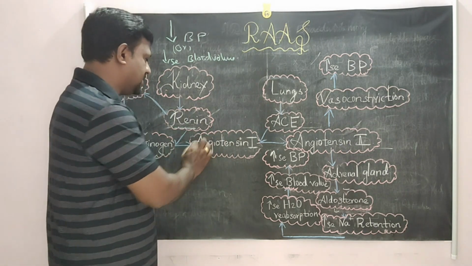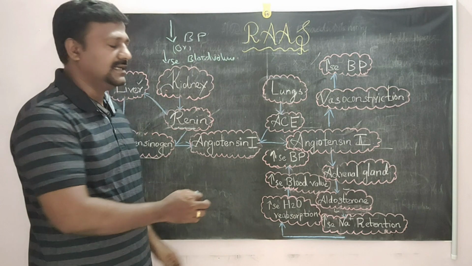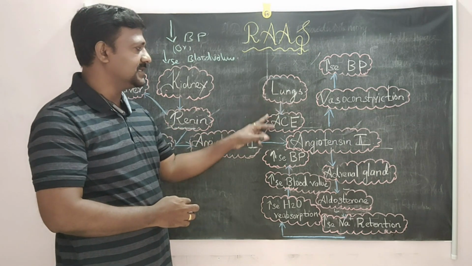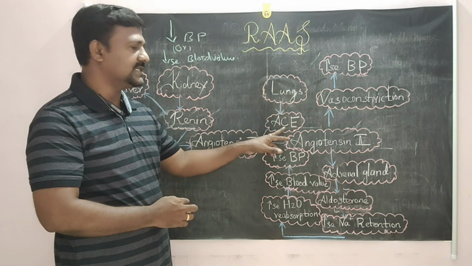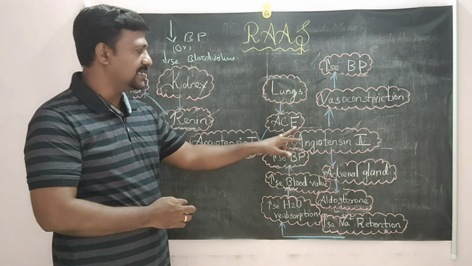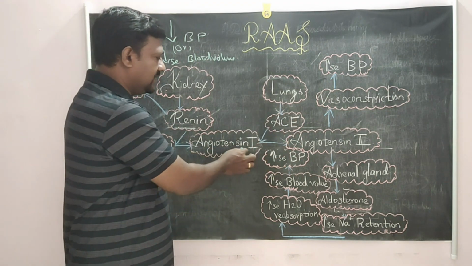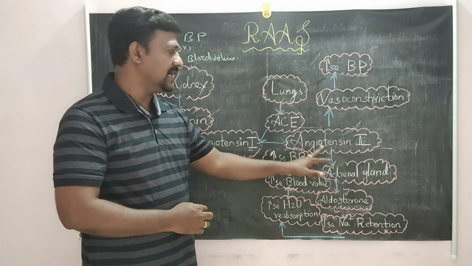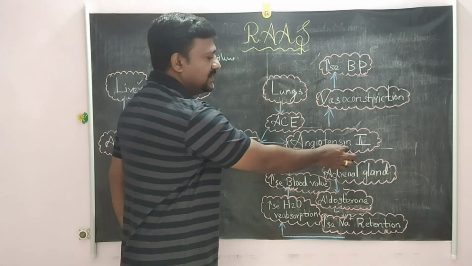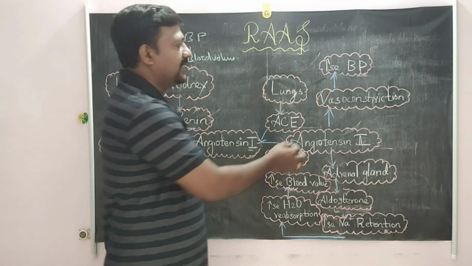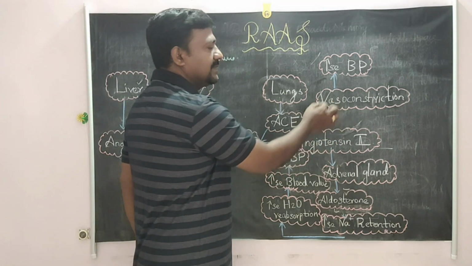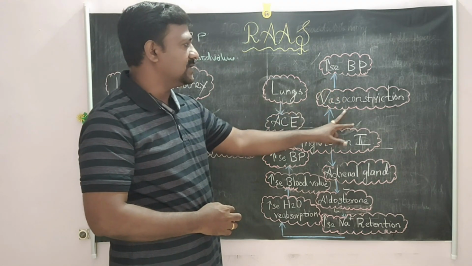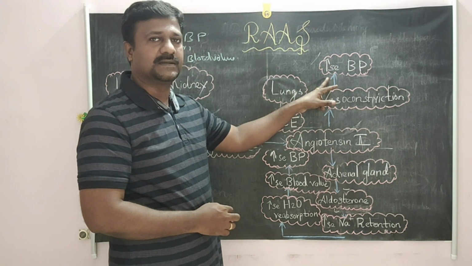Once angiotensinogen is converted to angiotensin 1, this angiotensin 1 stimulates the lungs. From the lungs, the substance released is called angiotensin converting enzyme. This angiotensin converting enzyme converts angiotensin 1 to angiotensin 2. Angiotensin 2 has a dual function. One is constriction of the blood vessels, called vasoconstriction. During vasoconstriction, it increases the blood pressure.